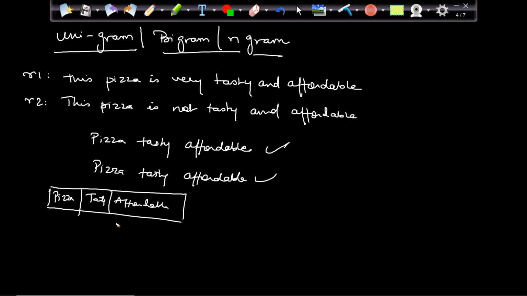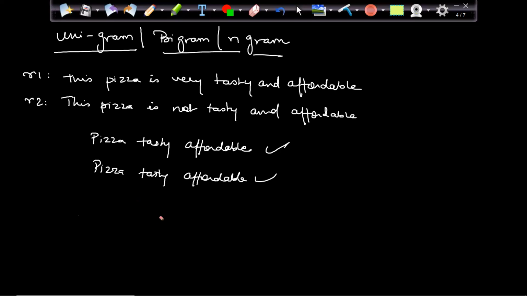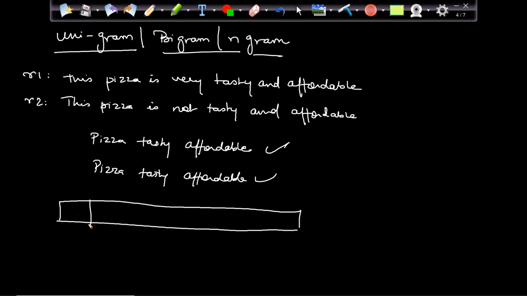Right? That is how it works. Basically, what happens is that I first create my vector. Again, you have to try to understand this. My first step will be to create a vector where I will have "pizza is very tasty and affordable". And then you remove the stop words. So I removed this, this, this, and this. We are left with these 3 words.